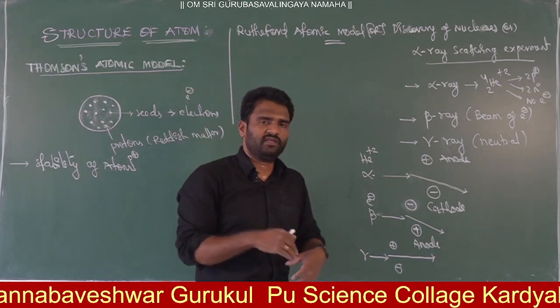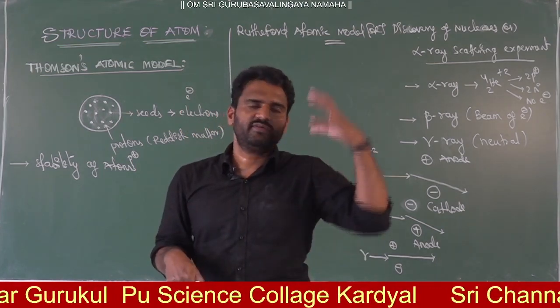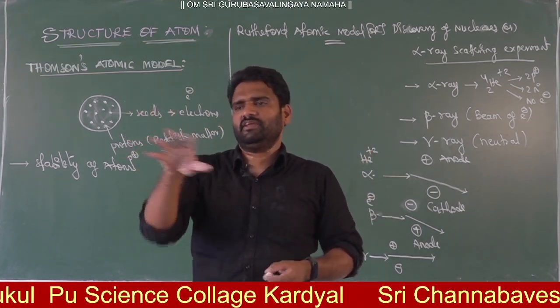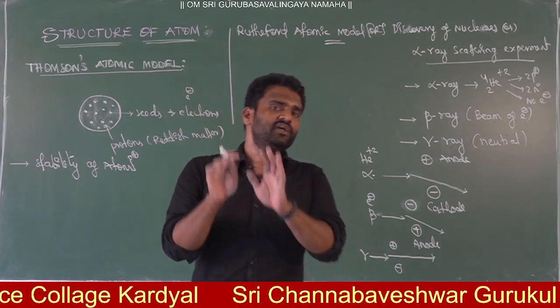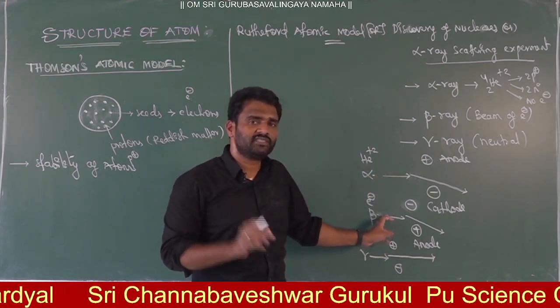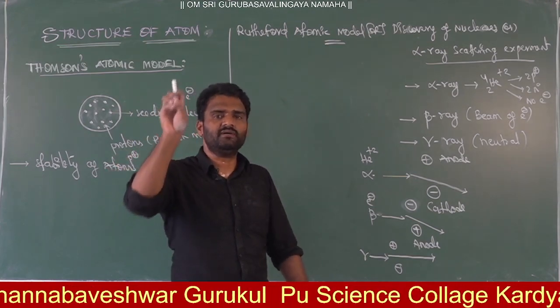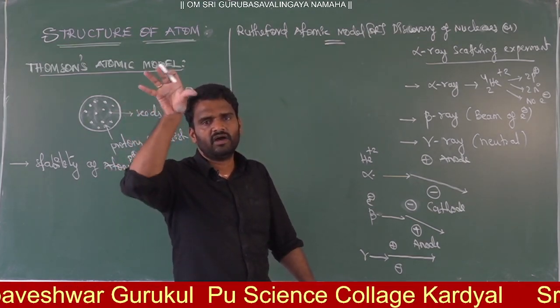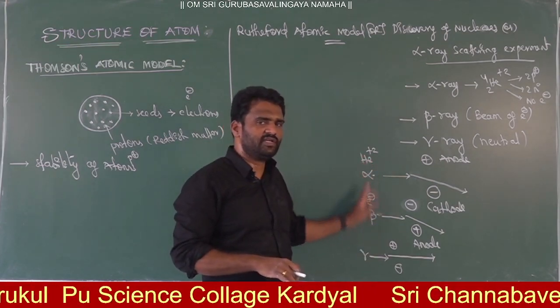If you pass X-rays, you get your bone scan. If you want to scan your brain, you do an MRI, which is one kind of radiation. Everywhere we use some kind of radiation to find the internal structure, arrangement and nature of the matter inside. This is the advantage of radiation.